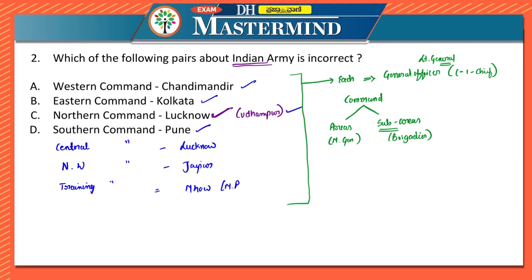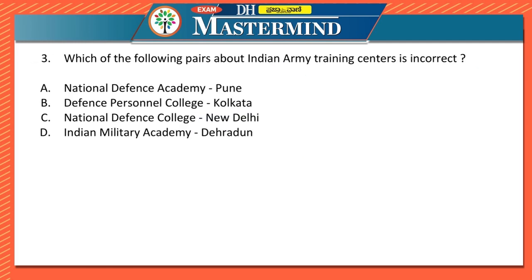Let us move on to the next question. Which of the following pairs about Indian Army training centers is incorrect? Here the answer is B. Defense Personnel College is in Ooty. It is not in Kolkata, it is in Ooty.